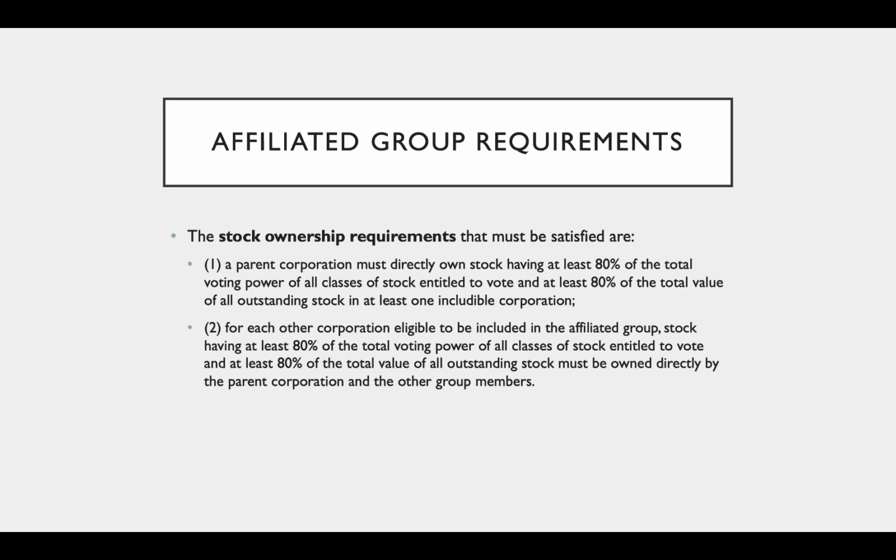And for each other corporation, so not the parent, for each other corporation eligible to be included in the affiliated group, stock having at least 80% of the total voting power of all classes of stock entitled to vote, and at least 80% of the total value of all outstanding stock must be owned directly by the parent and the other group members.